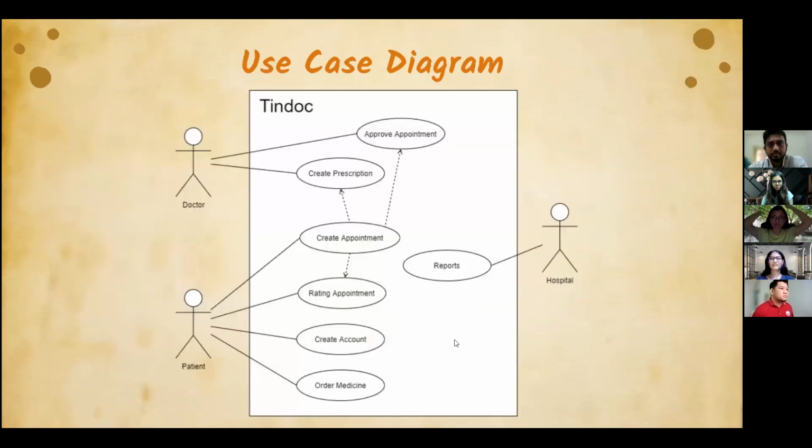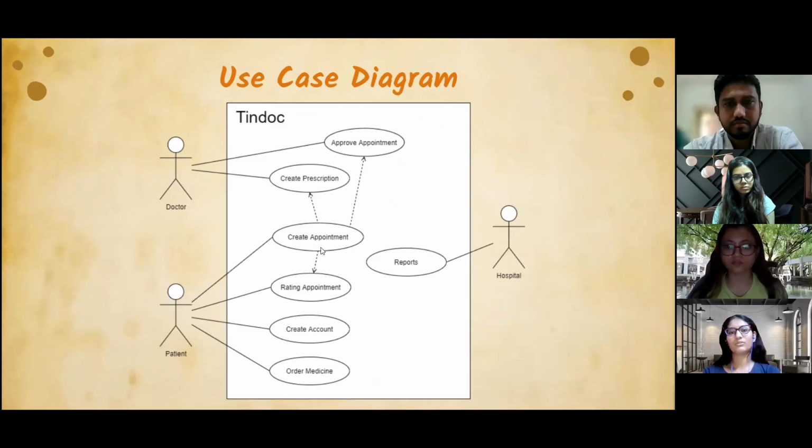Coming to the use case diagram, this is the whole workflow of our system. There will be three users: the patient, the doctor, and the hospital. The patient first creates an account, and then can have an appointment with the doctor and rate the appointment. The patient can also order medicine even if he doesn't take an appointment.